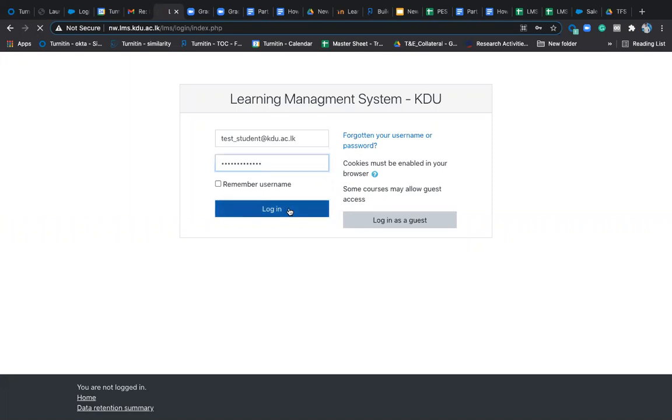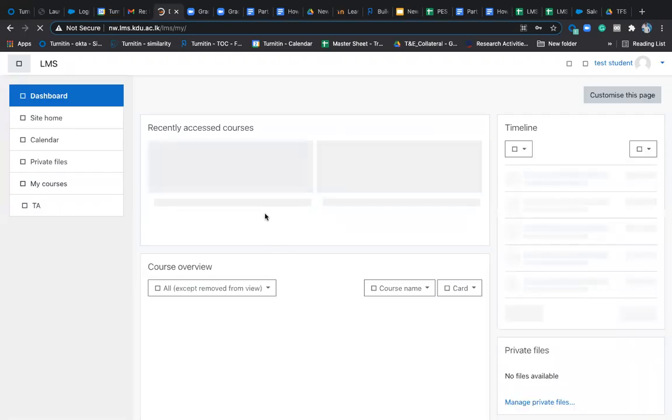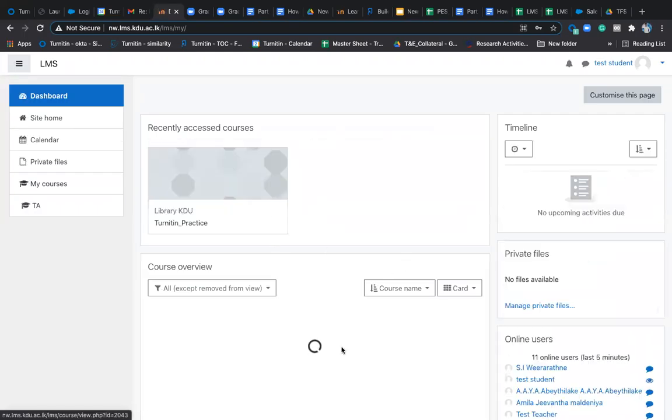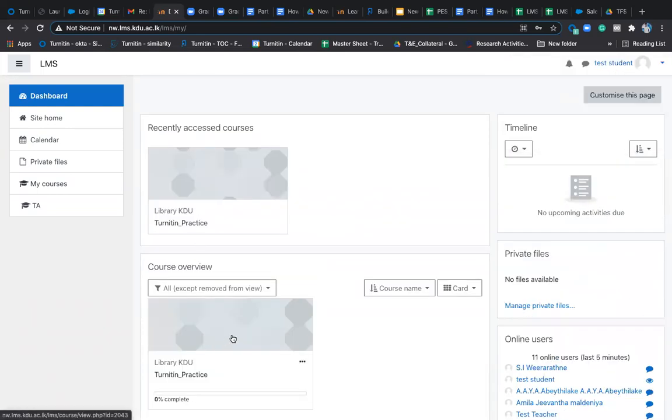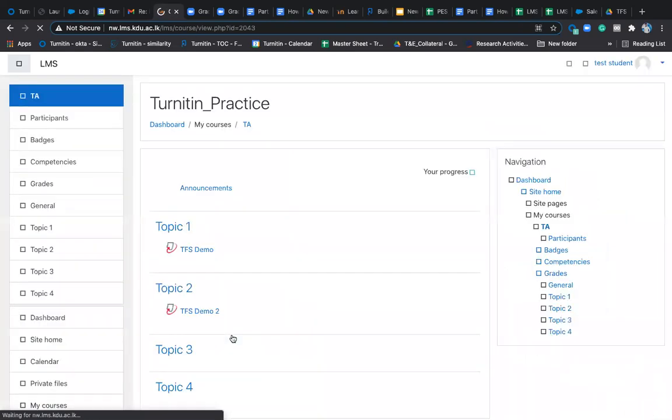So I'm logging in with my student account just to show us one kind of interface that we have. Okay, this is the student account. What the student will do is they'll see their courses here. You can see KDU practice is there. So let me click on the course that is given to the student.